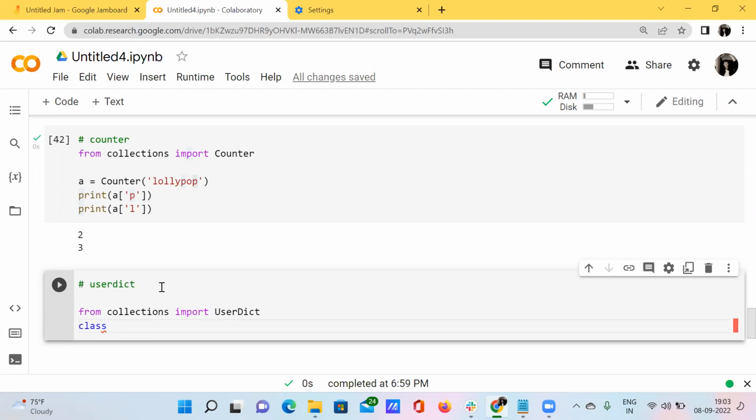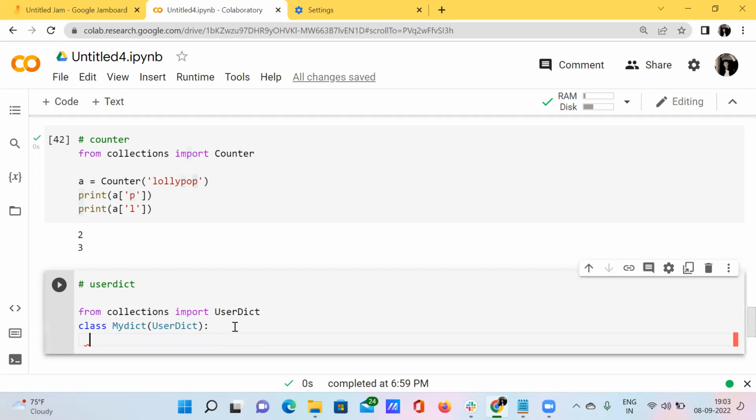Using this particular class keyword, I just want to create some kind of function, that is my dictionary function. Inside this dictionary function, I want to pass this particular module. So I'm just copying this and I'm passing this particular user dict function. Okay, inside this, I want to define some kind of function called push. Okay, that is self, key, comma, value.